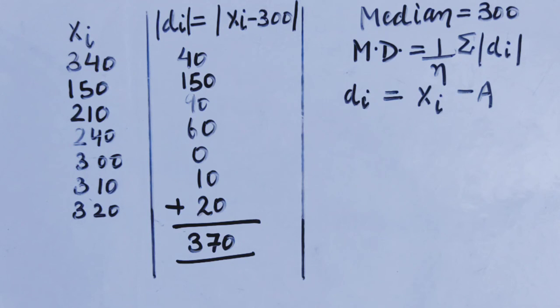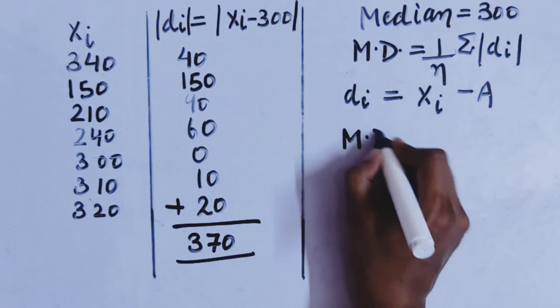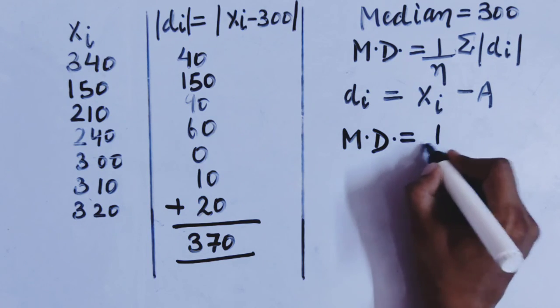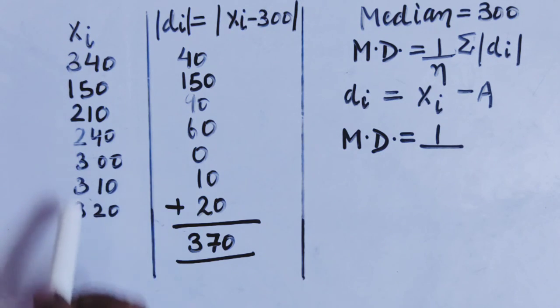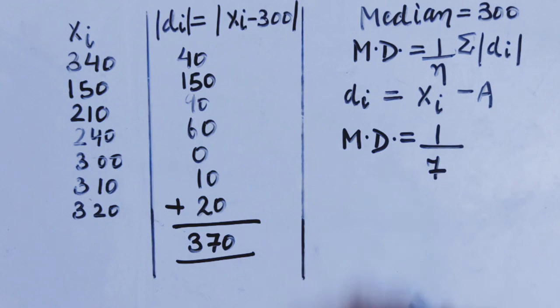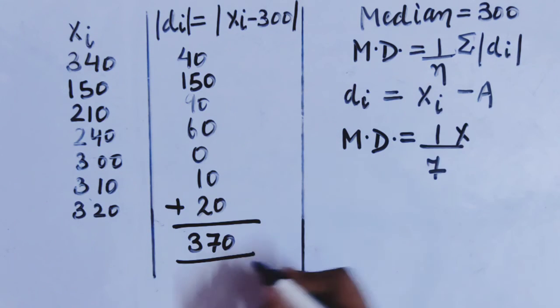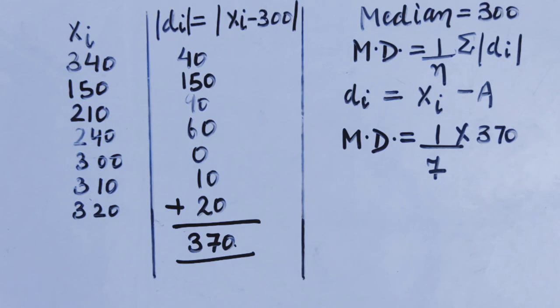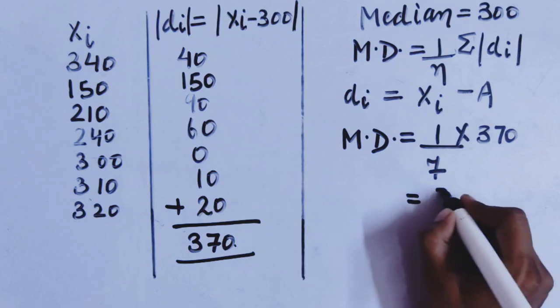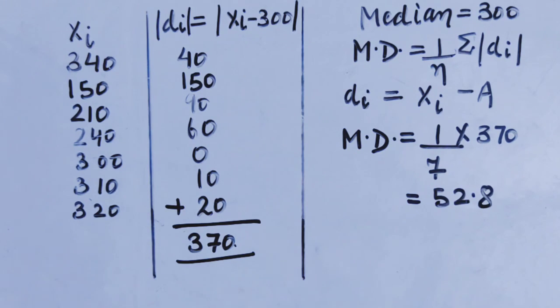Now we will put this in the formula when we are calculating the mean deviation. So mean deviation will be equal to 1 by n. What is this n representing? It is representing the total number of observations. And how many observations are these? These are 7. So 1 by 7 into, what was it? We have found it out. This is 370. So 370 upon 7. So what is our answer, students? It is 52.8. So this is the mean deviation about the median of this data. I hope this will be clear to all.